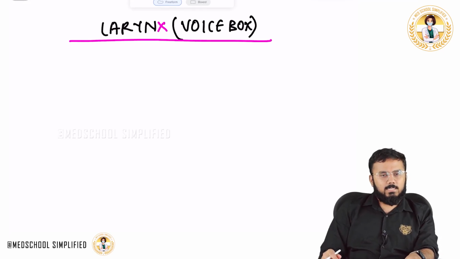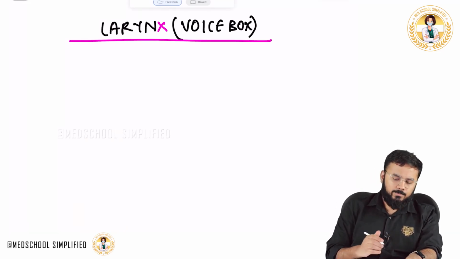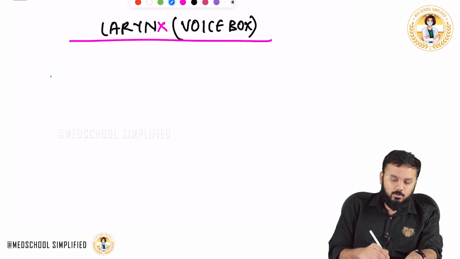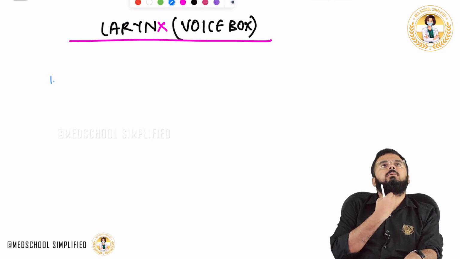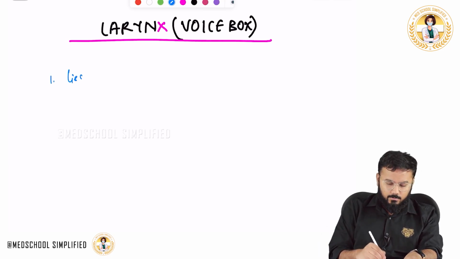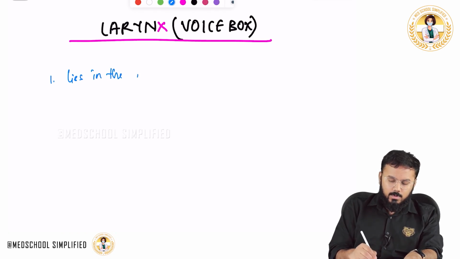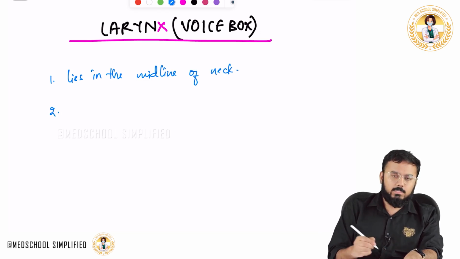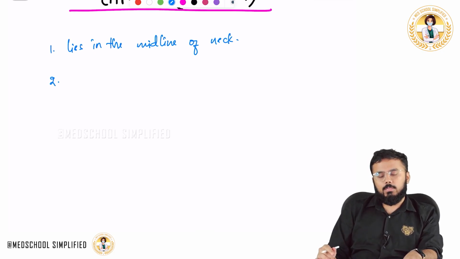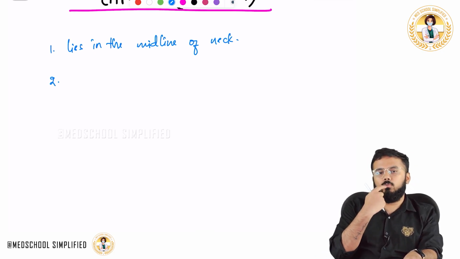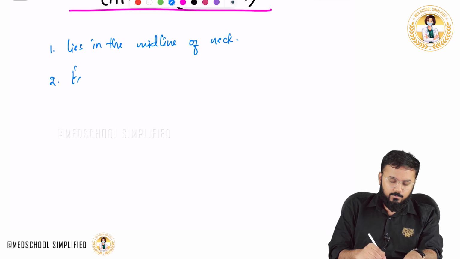Hello guys, now we shall be discussing the larynx. The first important point you need to know regarding the larynx is that it lies in the midline of your neck. What is the second important thing? The larynx extends all the way from the roof of the tongue till the trachea.